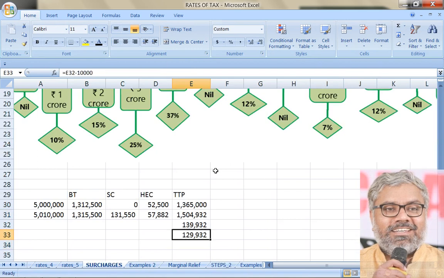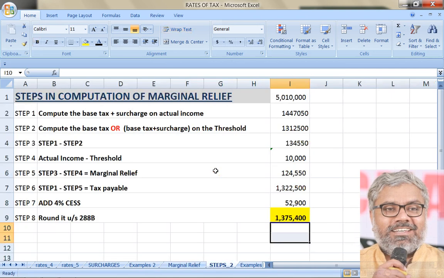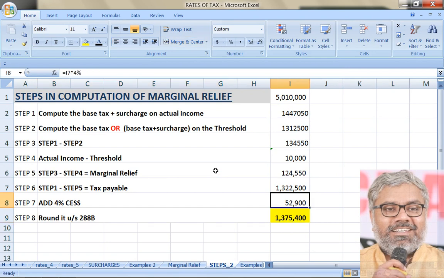So that is what we are talking about. 1,29,932 rupees is the additional tax that he would have paid by normal calculation. But if marginal relief is given, he will end up paying only 13,75,400 rupees. That is the benefit he is getting by way of marginal relief.